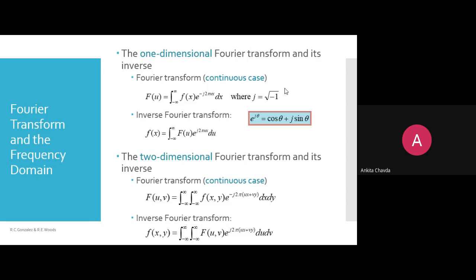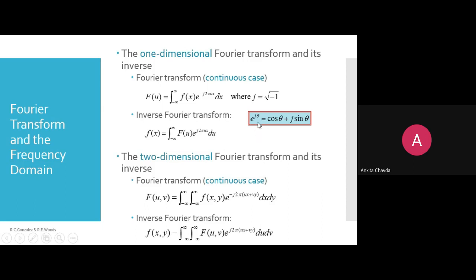Yes, 2 pi. It is only 2 pi, and ux. It is 2 multiplied by pi, minus j 2 pi. e raised to j, that will represent your imaginary, right? And 2 pi ux, then du, that derivative, what you are using, right?